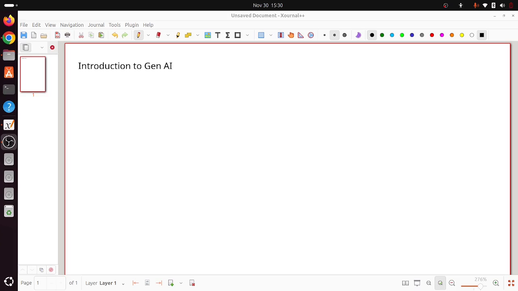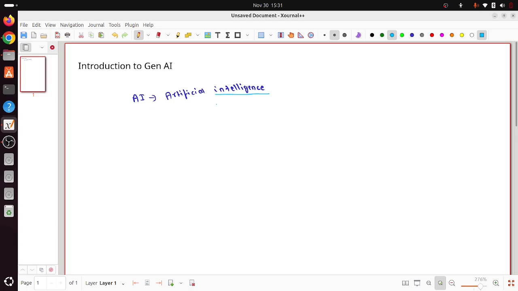Okay. So first, before understanding what is generative AI, we'll start with understanding what exactly is AI, correct? In general, AI stands for artificial intelligence, right? Now, what is artificial intelligence in general? First, we'll understand what is intelligence. Intelligence is nothing but the ability to take decisions, right?